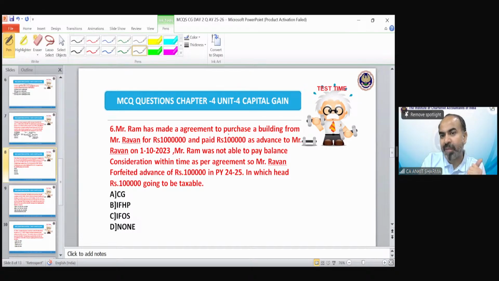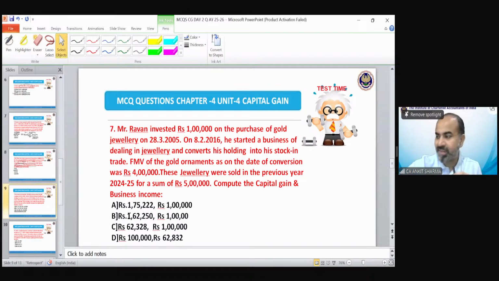Ram has made an agreement to purchase a building from Ravan and paid 1 lakh as advance to Mr. Ravan on 1st October 23. So in case of forfeiture, we have to see the year of forfeiture. Because advance money has been forfeited in 24-25, that would be the case of income from other sources, because it has been forfeited on or after 1st April 2014. Well done.